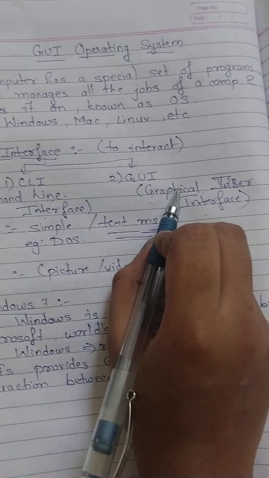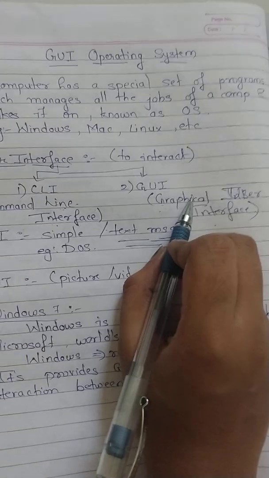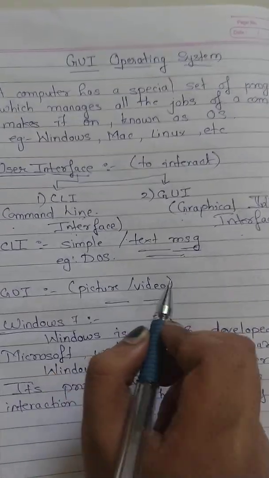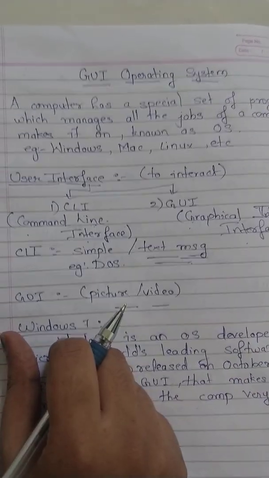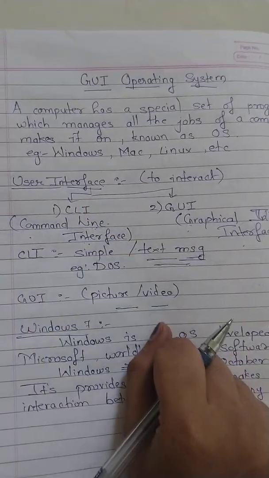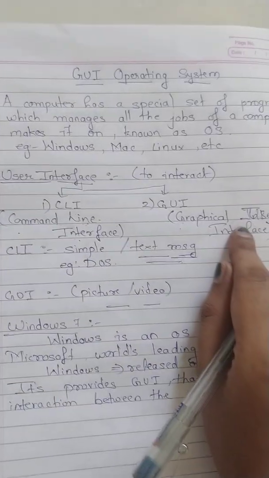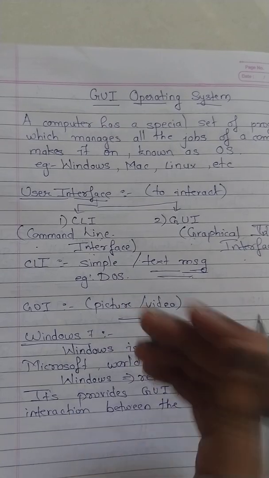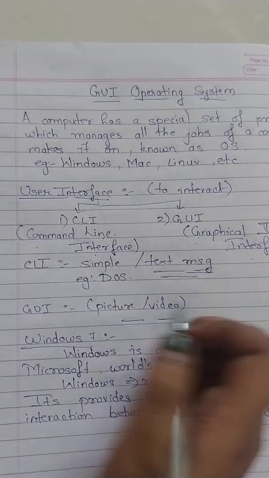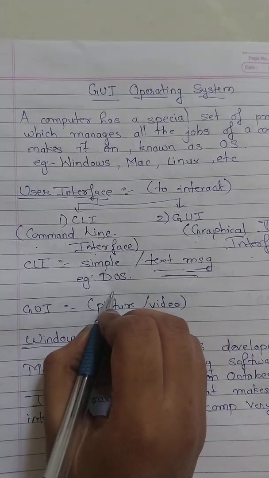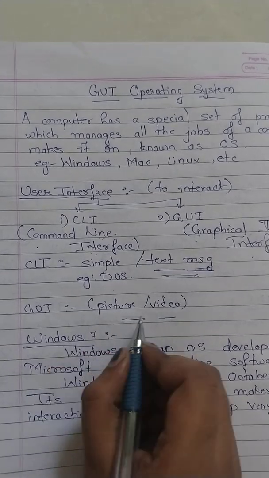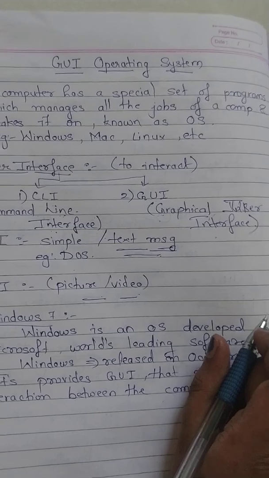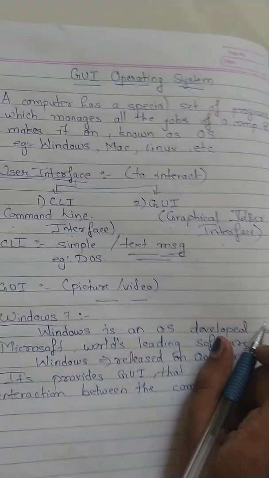And what does GUI mean? To communicate by pictures or video. That is known as GUI. What is the full form of CLI? Command line interface, and GUI is graphical user interface. Command line interface communicates by text message, and an example is DOS. And GUI communicates by pictures or video, that is graphical user interface.